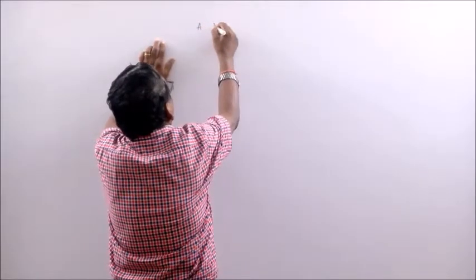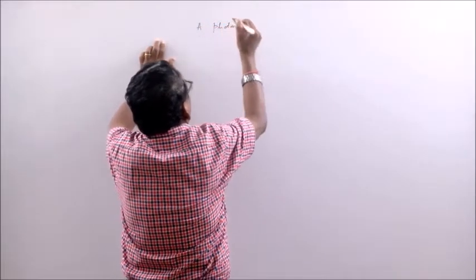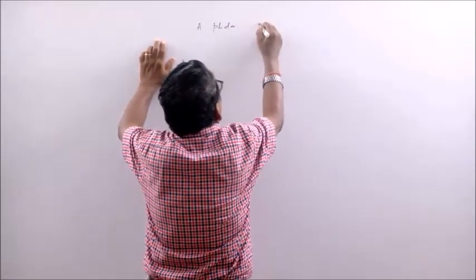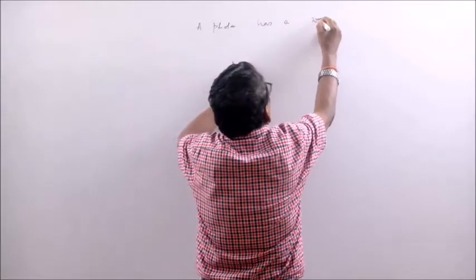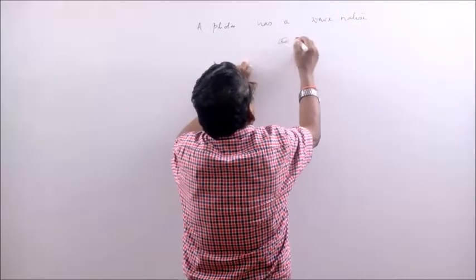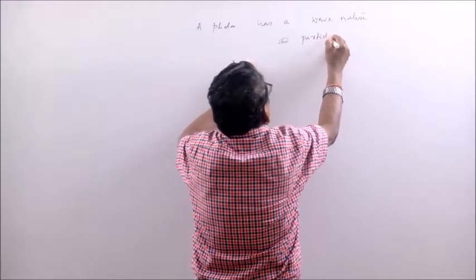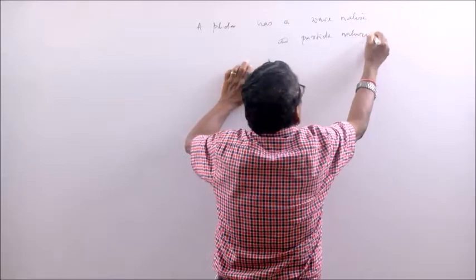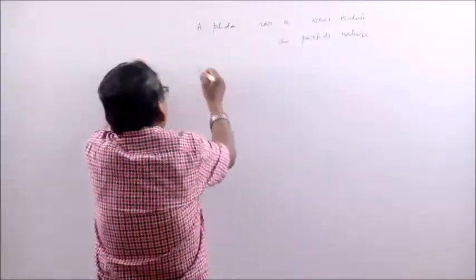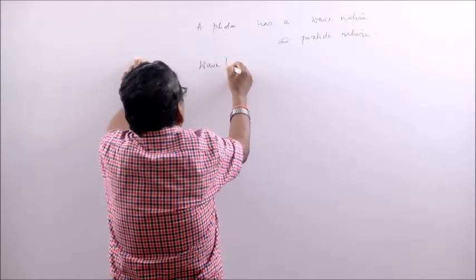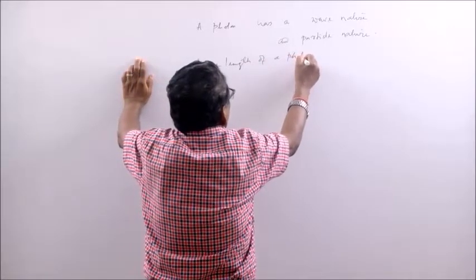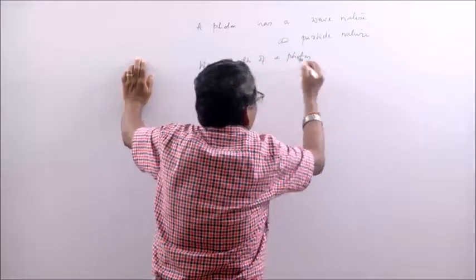A photon has a wave nature and a particle nature. Then what is the wavelength associated with a photon? How to calculate the wavelength of a photon?